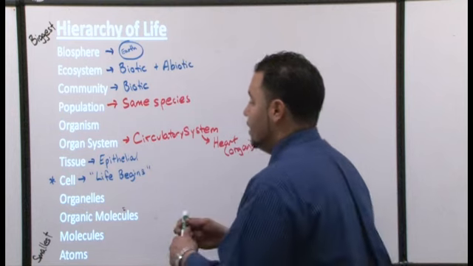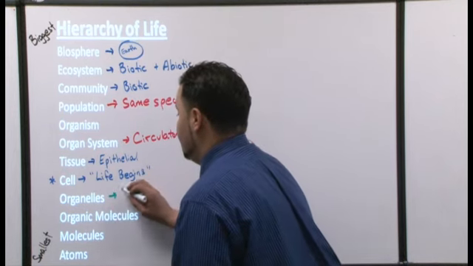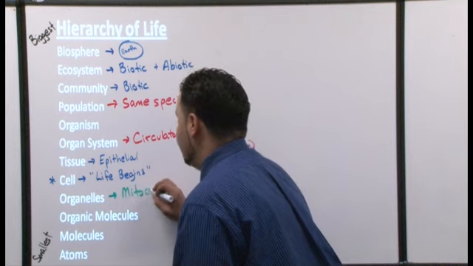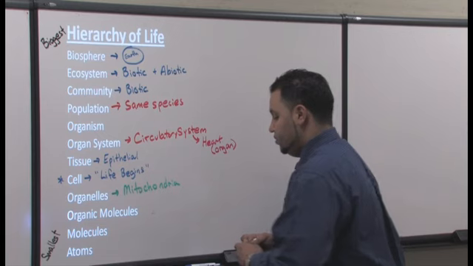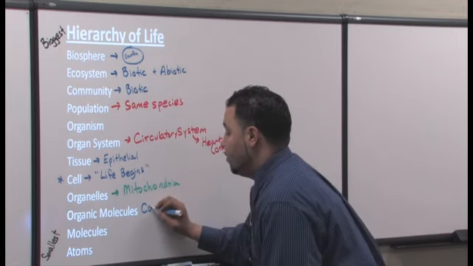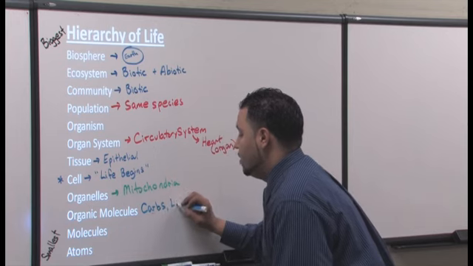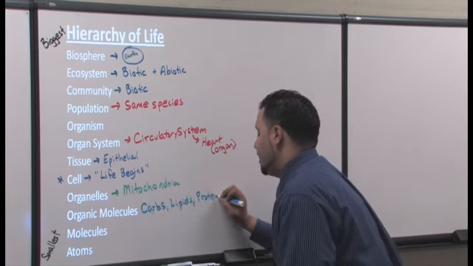All right, now the organelles. Well, we're going to talk about a lot of organelles a couple of chapters later, but one of them I'll bring up. My favorite is the mitochondria. Okay, organic molecules. Now this one becomes really nice because we're going to talk about 4 of them. We have carbohydrates, so I'll put carbs, lipids, yes, proteins, and nucleic acids.